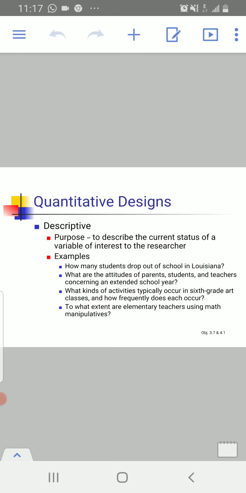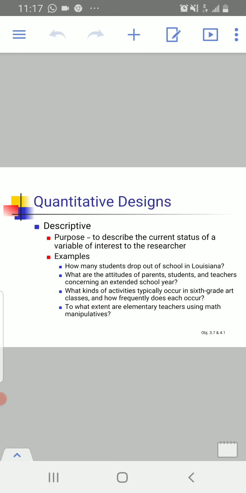A variable is basically a quality or a quantity which changes. In this example, dropout is the variable. There is a single variable involved in this question statement.